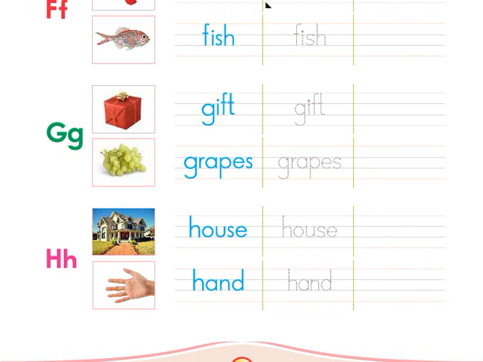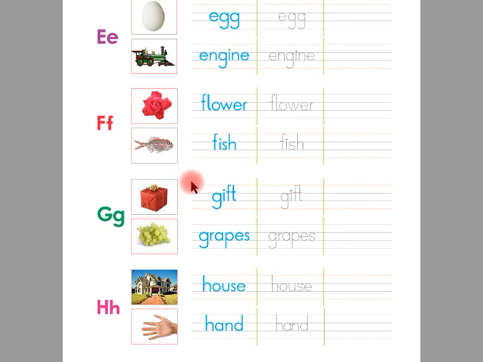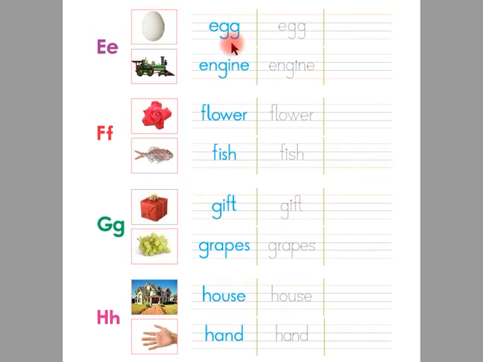Let's read all the words: egg, engine, flower, fish, gift, grapes, house, hand. Let's read again children: egg, engine, flower, fish, gift, grapes, house, hand.